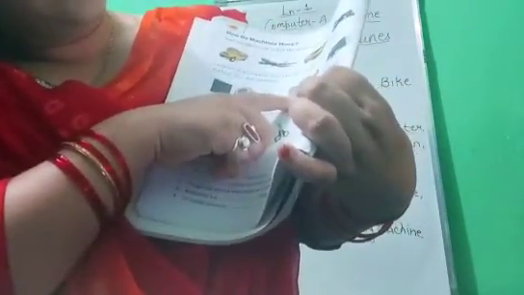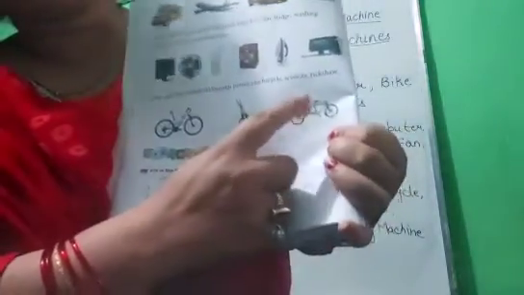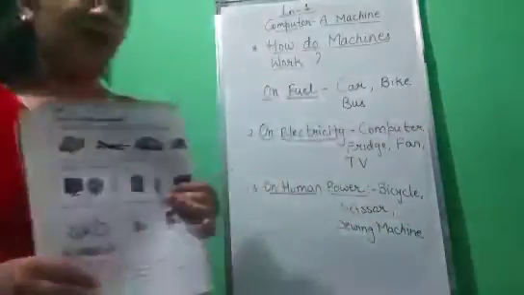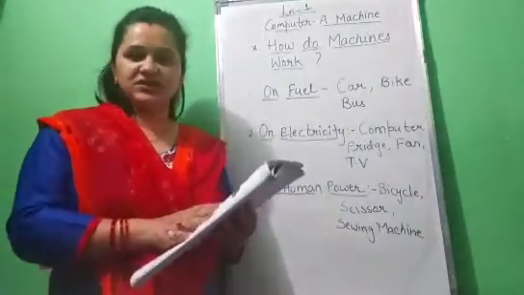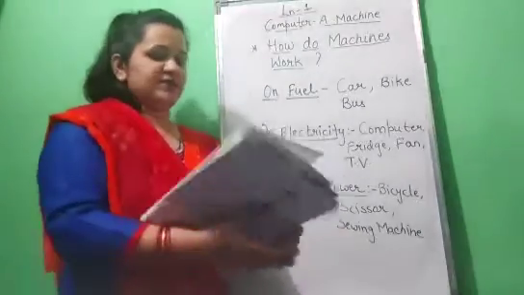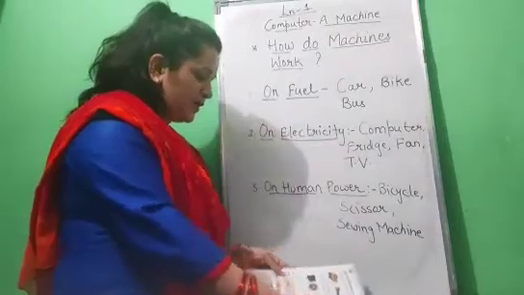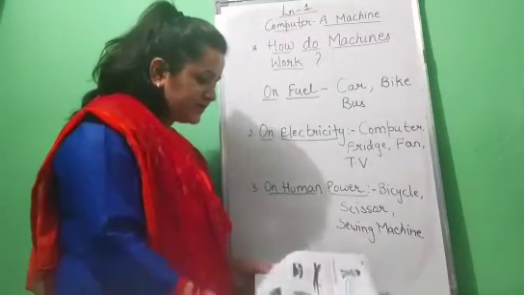Now, these are the machines which require human power. Bicycle, this is scissor, this is also a rickshaw. Okay, rickshaw also requires human power. Now, sewing machine also requires human power. Now, children, do you get it? How the machines work? Yes, children. Now, what will you do, children?